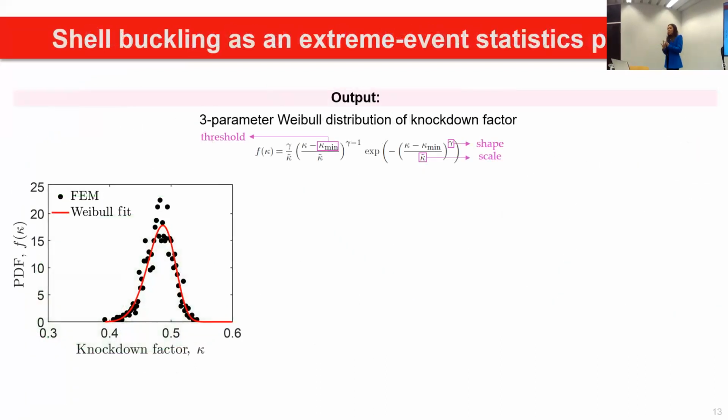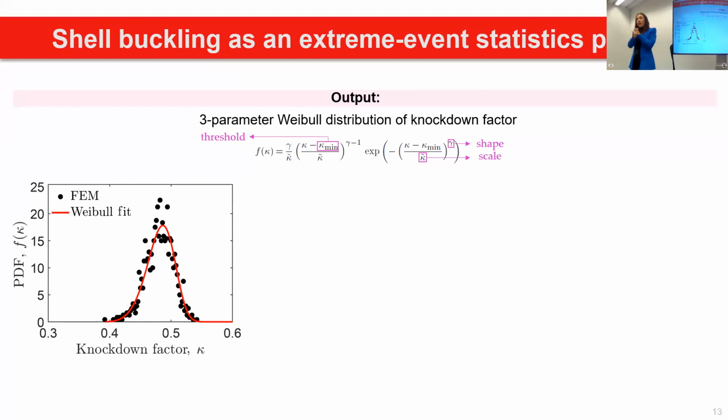And then the hypothesis we had is: can we fit a Weibull distribution to the output statistics, the output knockdown factor? Here I'm plotting the PDF versus the knockdown factor, and I could see that I could fit a 3-parameter Weibull distribution to my data. To give a little bit of background on the 3-parameter Weibull distribution, here is the PDF.